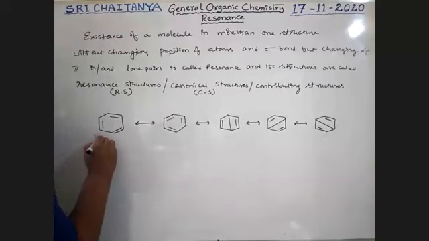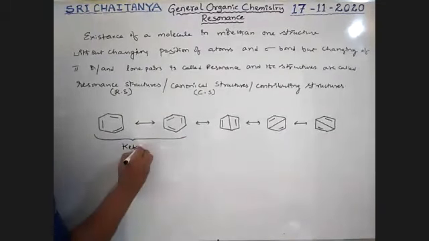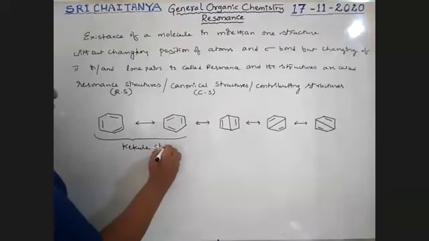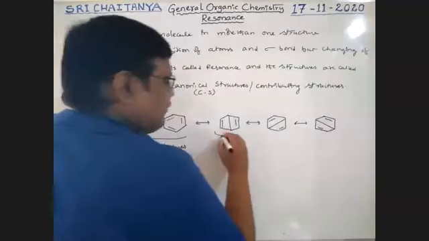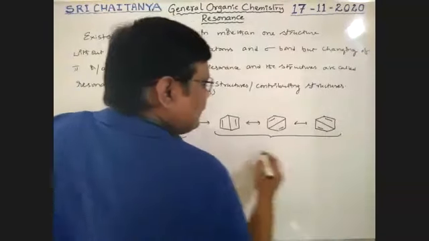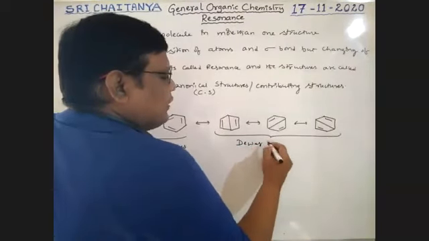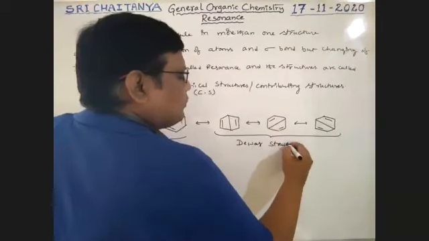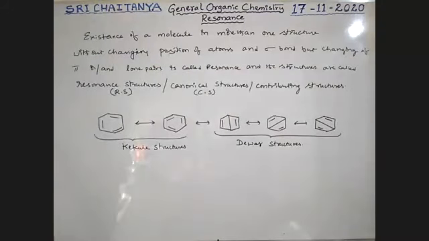These two structures were given by Kekulé. That is, these are called Kekulé structures. These three structures were given by Dewar. So these are called Dewar structures. Kekulé structures, Dewar structures, boys.